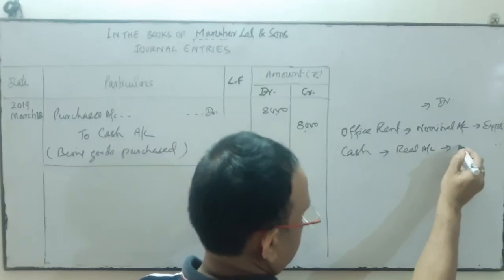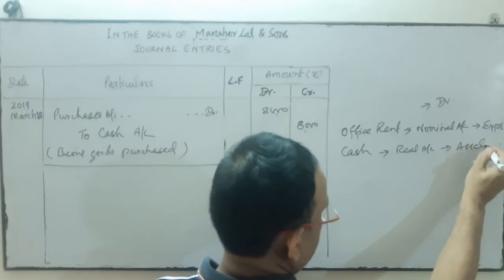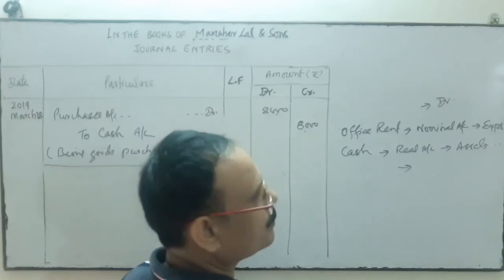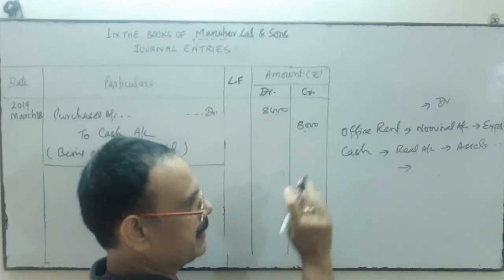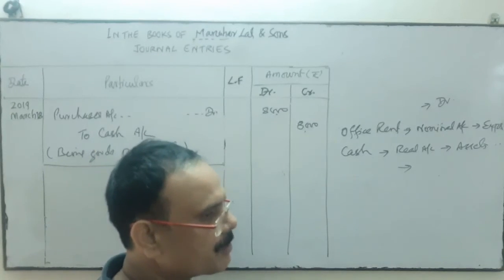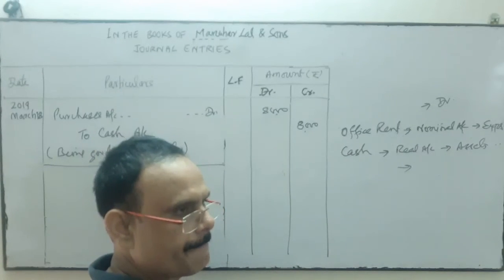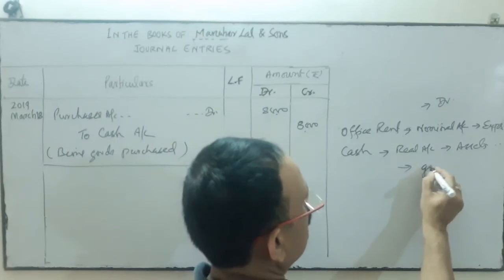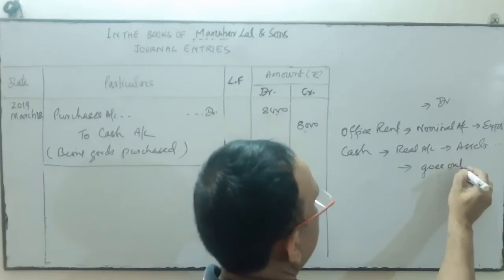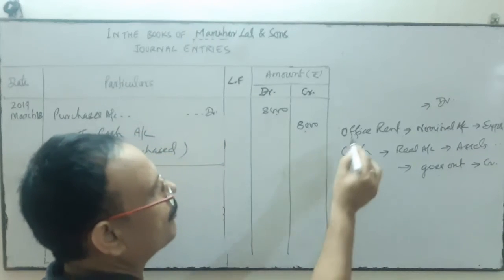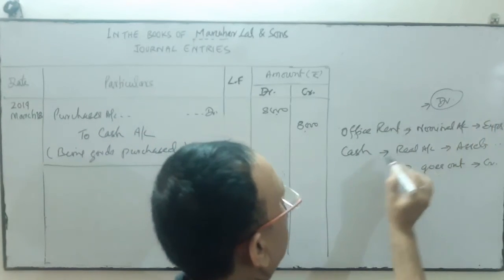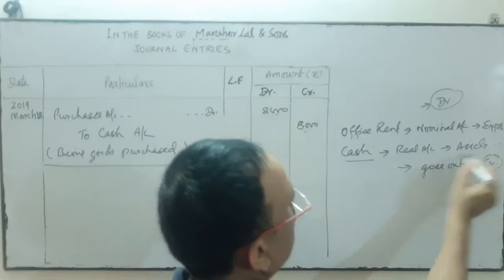It's an asset, that's why it comes under real account. And you know the real account rule: debit what comes in and credit what goes out. Here, does cash come in to the business or go out from the business? Cash goes out from the business because we have made the payment. So that's why this account will be credited. So office rent will be debited and cash will be credited.